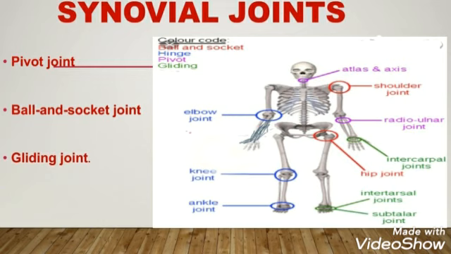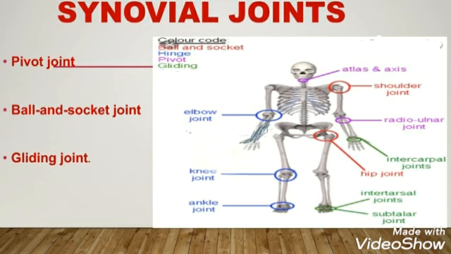And last is the gliding joint. Its name indicates that these joints glide past each other, and these are found between the bones which have flat surfaces, and these are attached to each other with the help of ligaments. And the structures labeled with green color are the examples of the gliding joints, such as intercarpal joints which are between the carpals, intertarsal joints between tarsals, and subtalar joints. Subtalar joint is the joint that is just below the ankle joint.